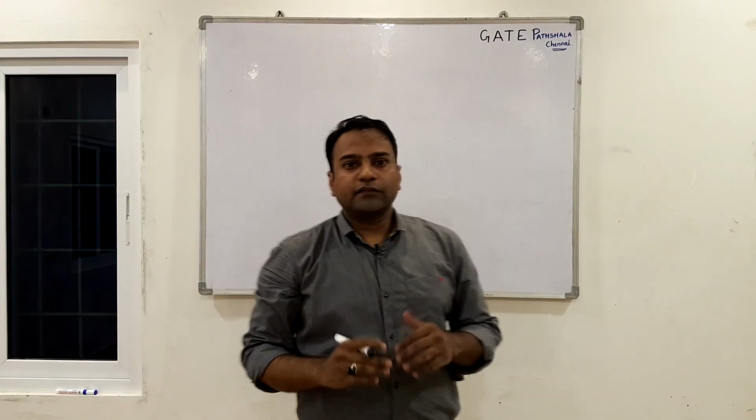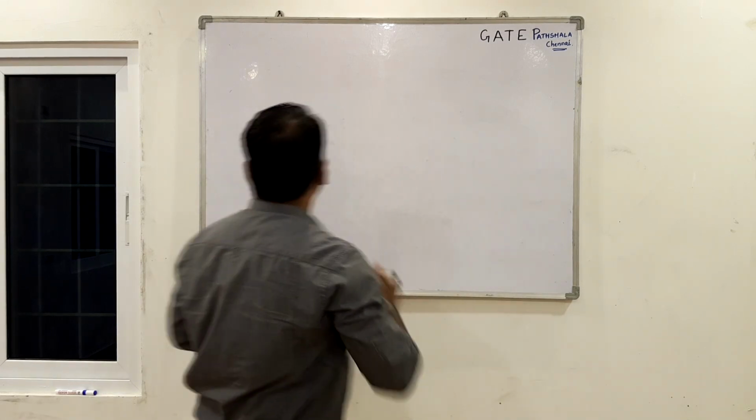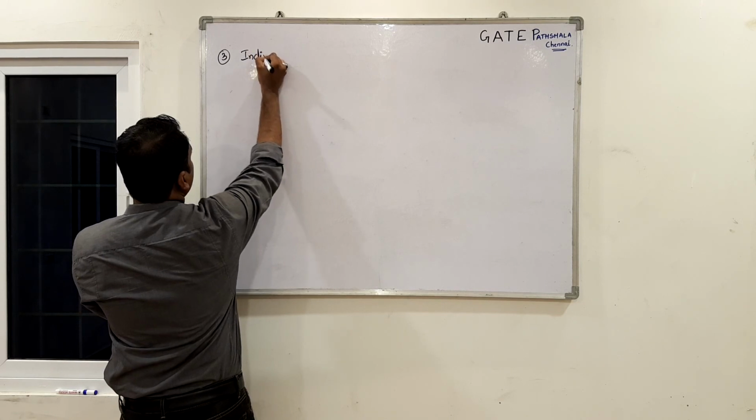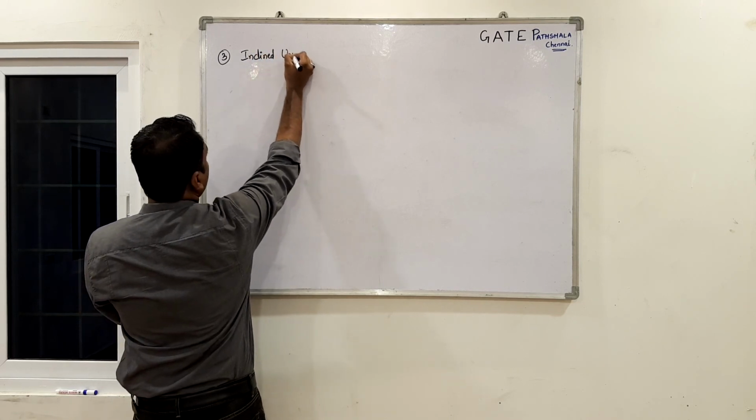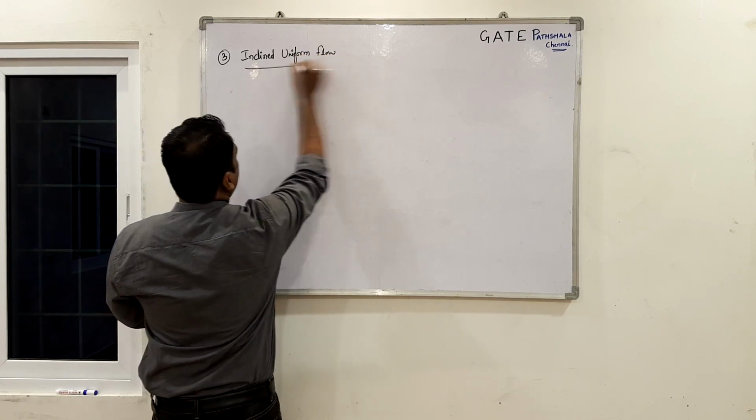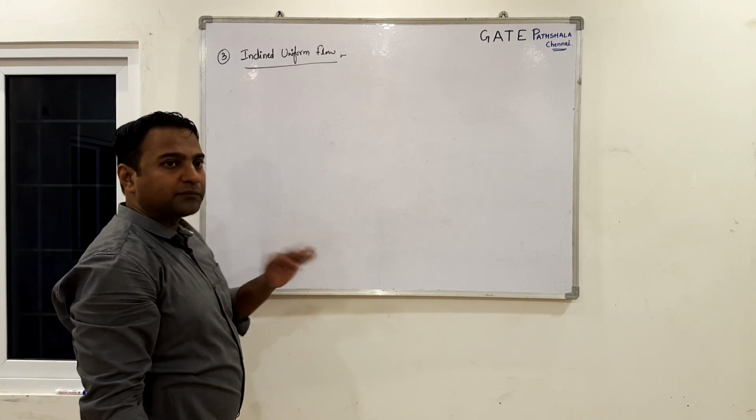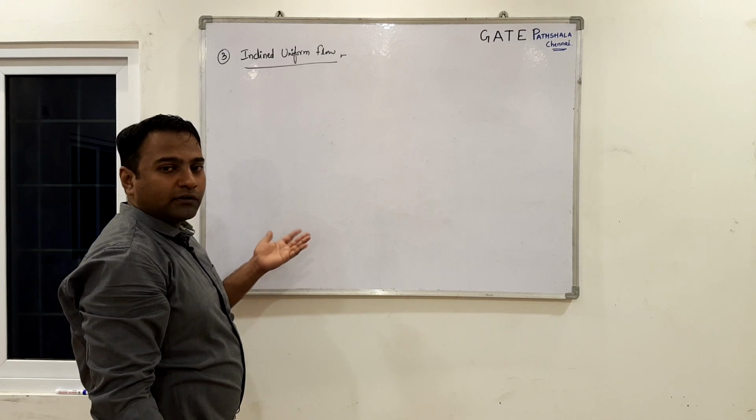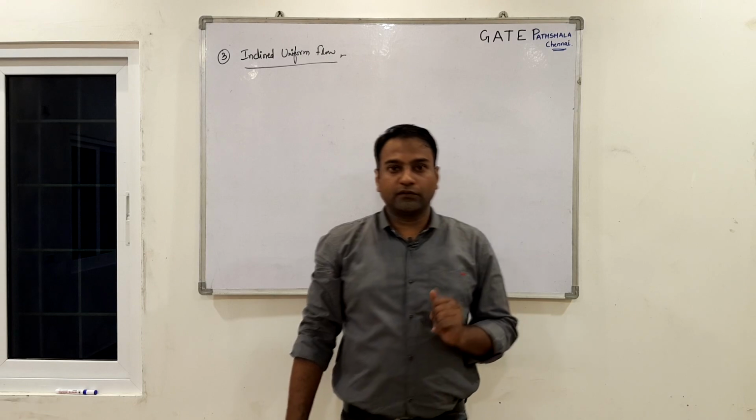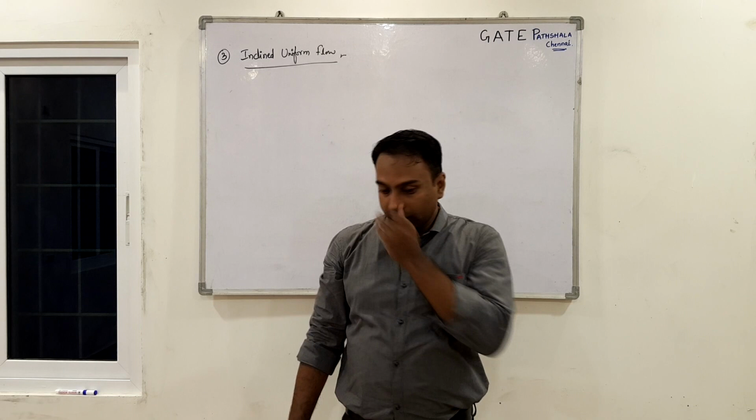Okay. Now let's move on to our third flow, that is the inclined uniform flow. Many people call this flow uniform flow parallel to x axis, some people call it uniform flow parallel, sorry guys, till here you cut. Okay,